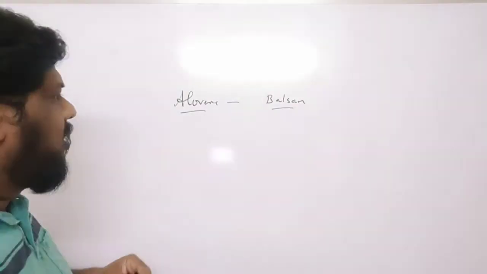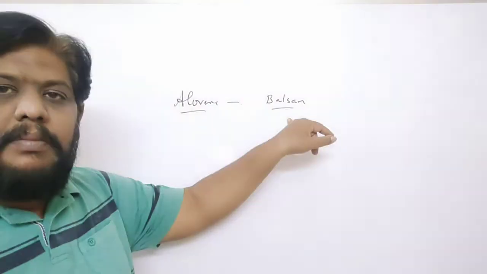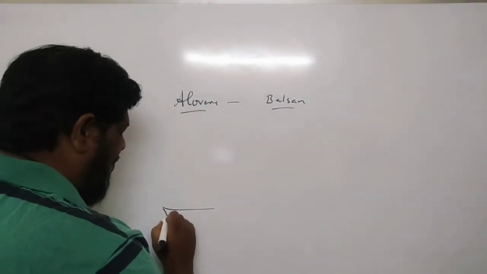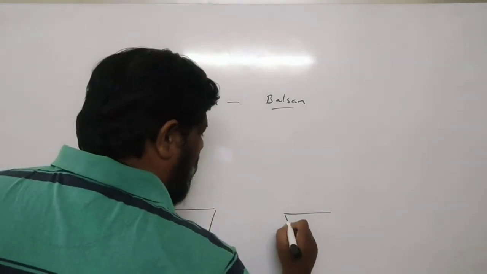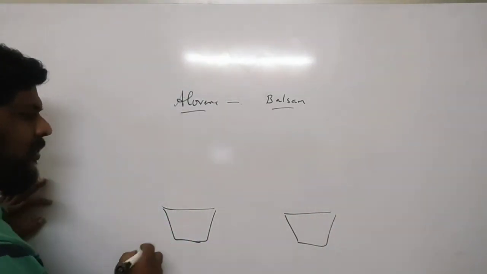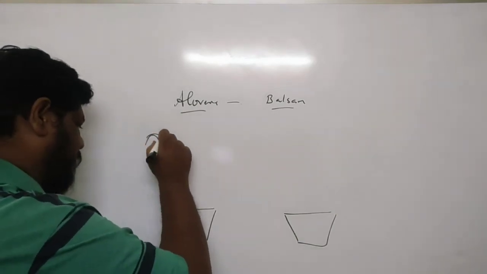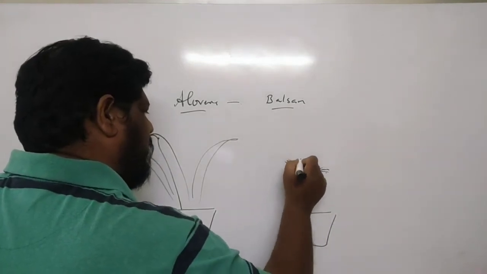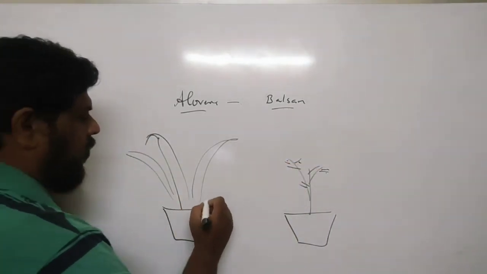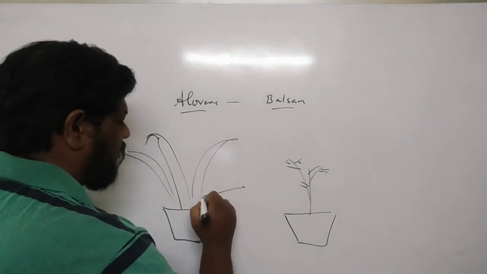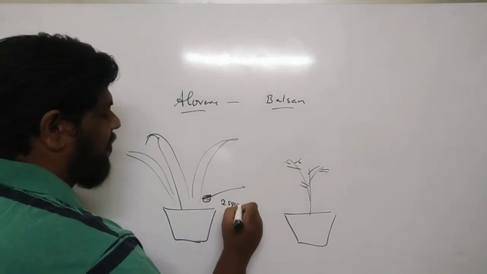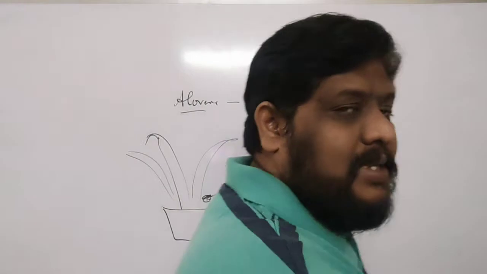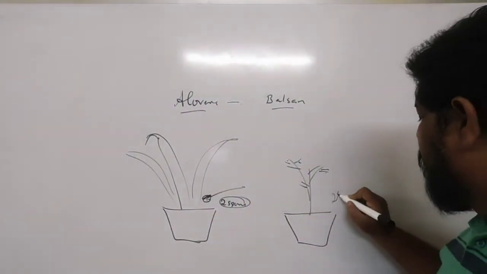So what we'll do here is, we'll take an aloe vera plant and a balsam plant, right? This aloe vera plant, we'll plant it in a pot here, and also a balsam plant, we'll take a pot and plant it here. So this is the aloe vera, and this is a balsam plant. Now we'll only put 2 spoons of water every day. We are only giving this plant 2 spoons of water every day, and even to the balsam plant we'll only give 2 spoons of water every day.